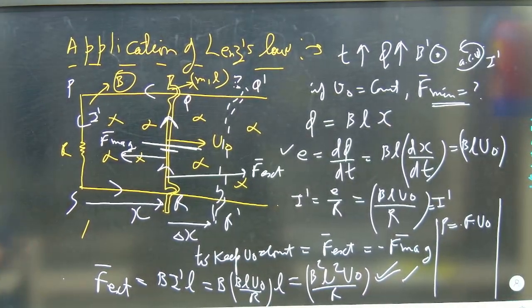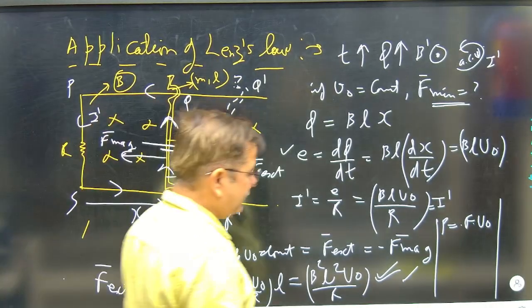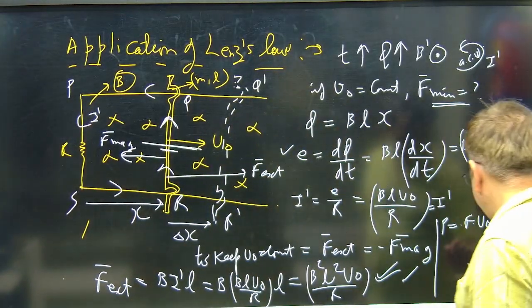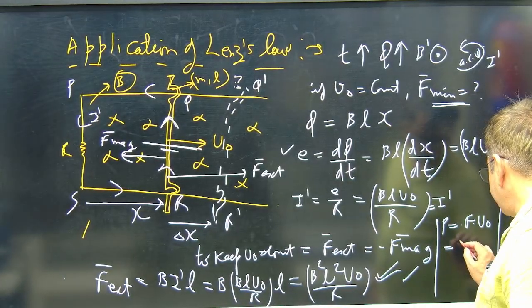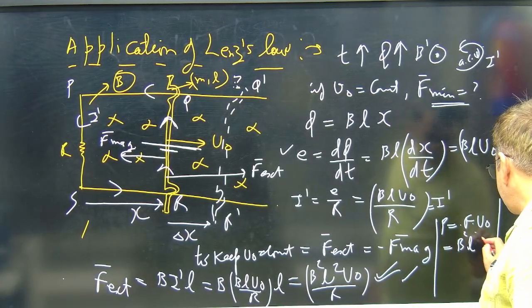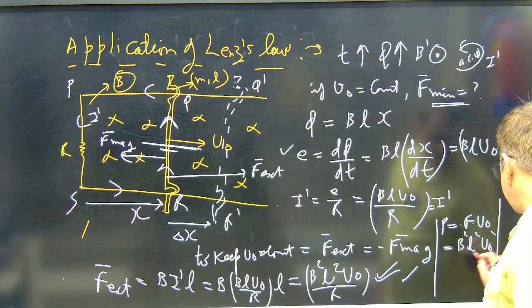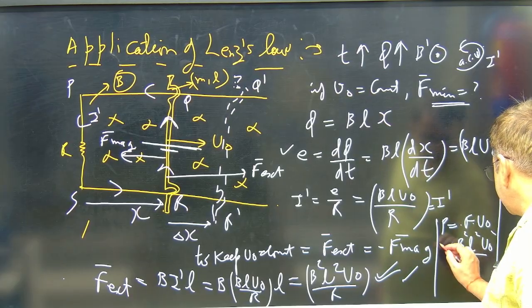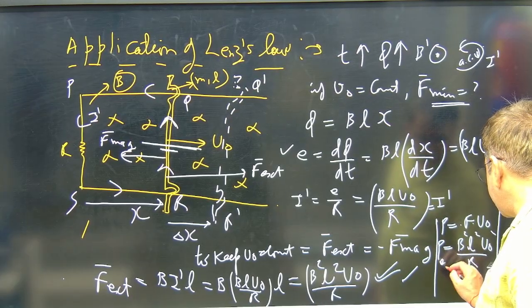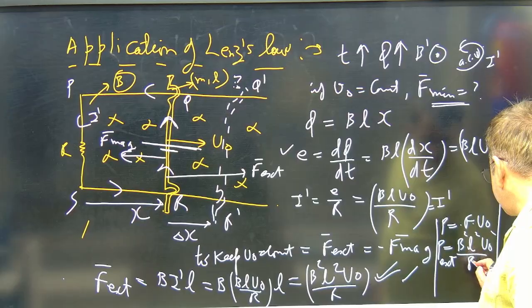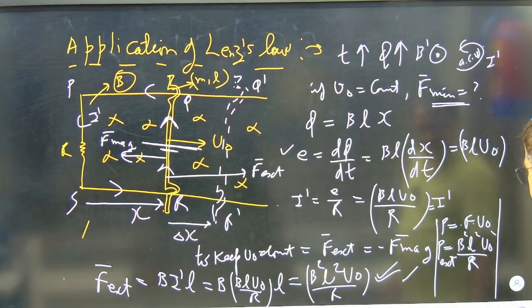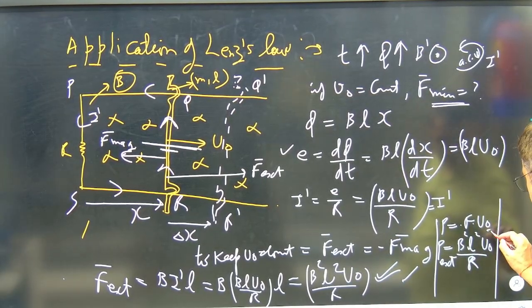Mechanical power to be given in the circuit. That result also we can see. So this power, if I multiply with the force, it is B square L square V naught square by R. That is the power. The external power shall be like this: B square L square V naught square by R.